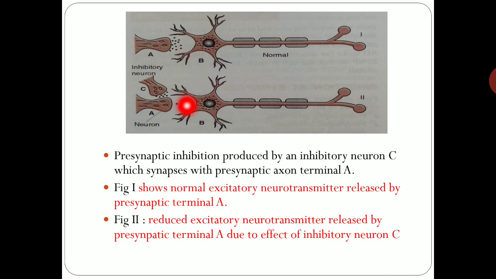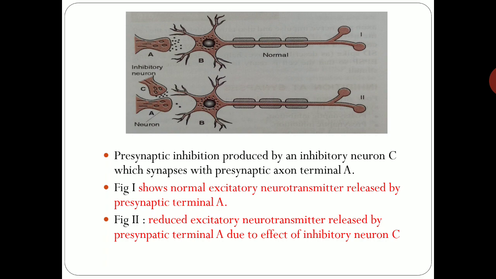Now here in figure 2 there is a reduced amount of neurotransmitter substance released by presynaptic terminal A. It is because of the effect of inhibitory neuron C on neuron A.